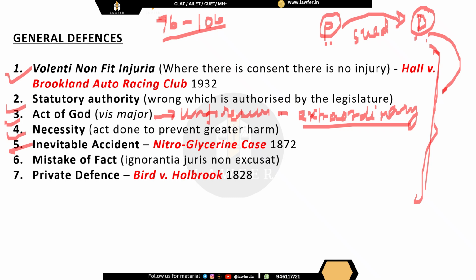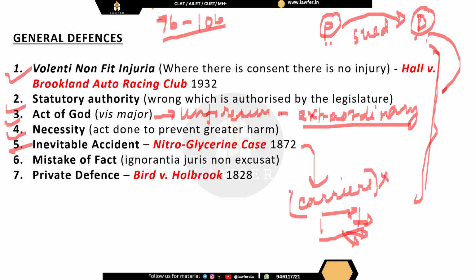Now here we have the nitroglycerin case. So what happened was that certain carriers were carrying a box of nitroglycerin and there was some leakage. The carriers did not know, they were not told what was inside.